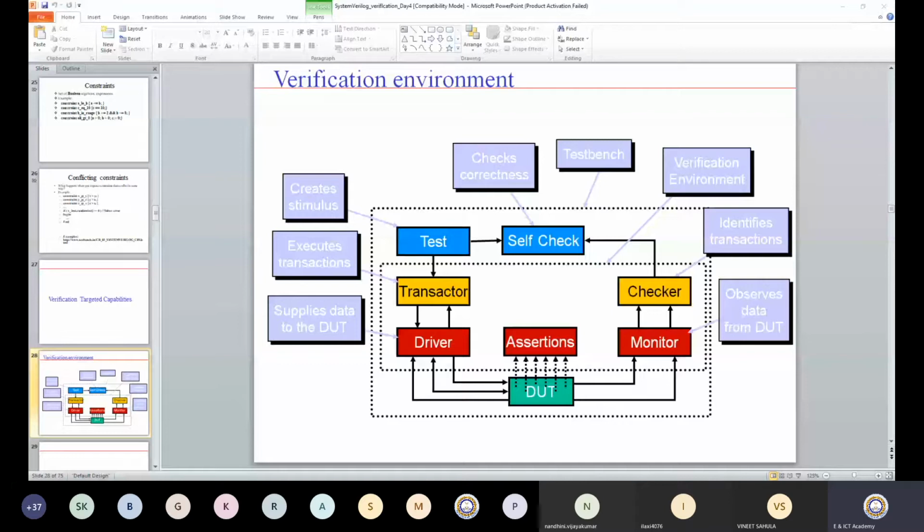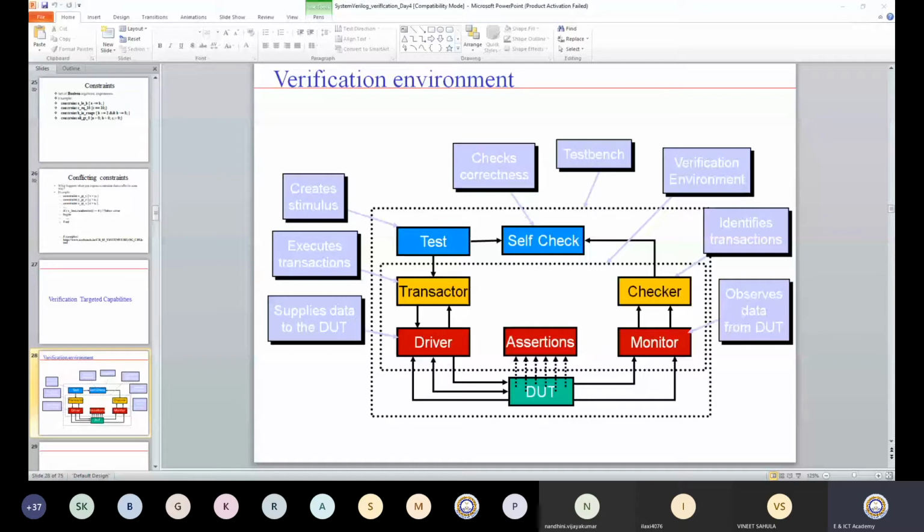Maybe I can define A as a random value, rand A, so that I can randomize it and generate the value. Maybe I can define rand C in order to get cyclic randomization from it. So for this A, B, C, whatever input I need to provide, the role of the driver is just to drive the input.